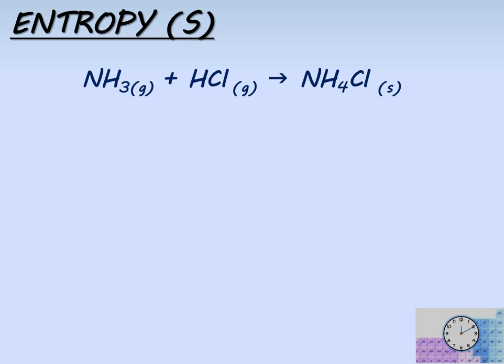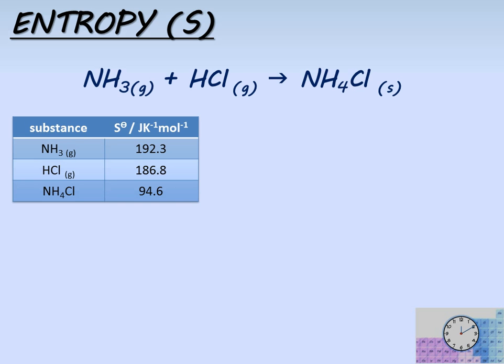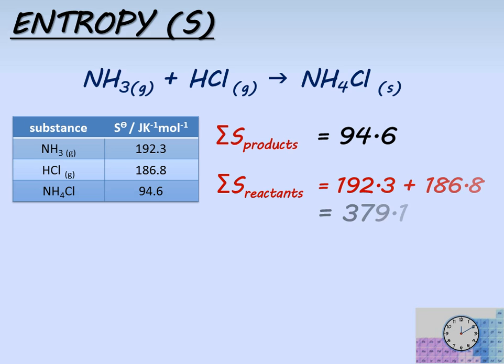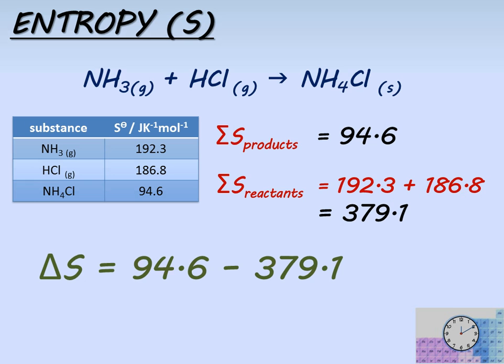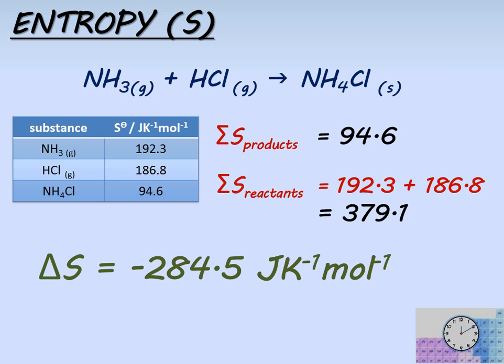For the second case, we have ammonia and hydrogen chloride. Again, we take the entropies. We have just one product this time. And the entropy of the reactants, 379.1. Put that into the equation, and we get an entropy change of minus 284.5 joules per Kelvin per mole.